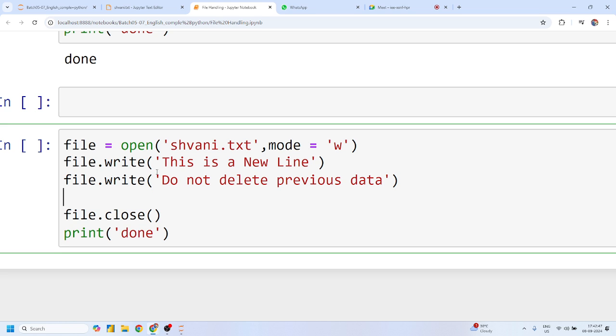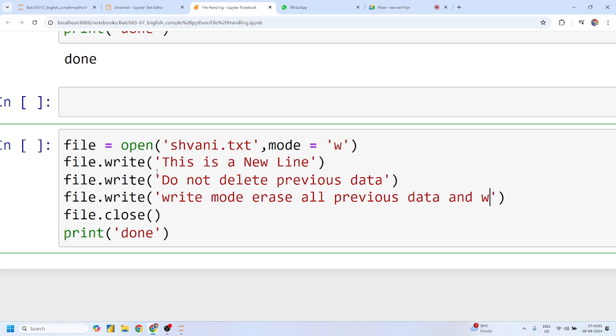But we know that write mode erases all previous data and writes the new one. Okay, candidate, yes or no?